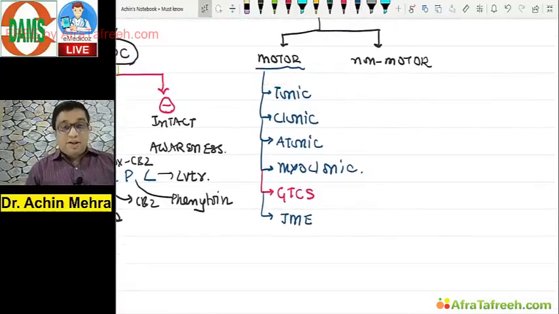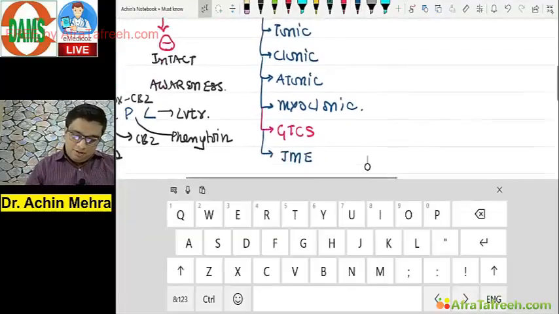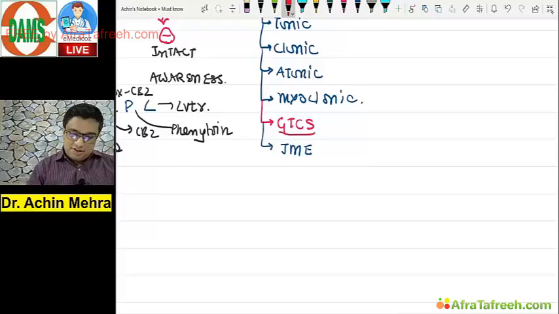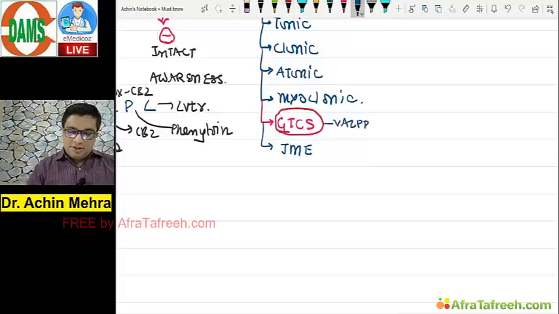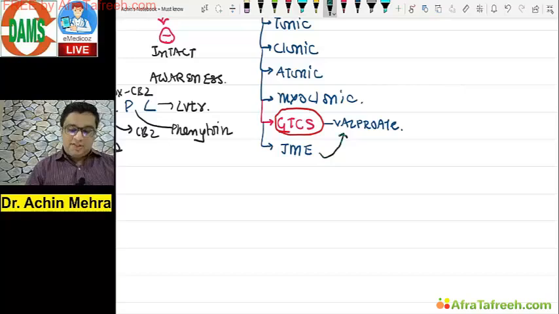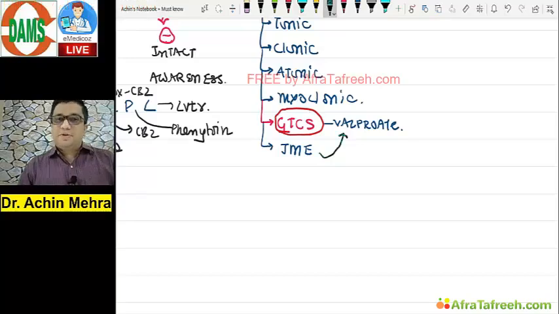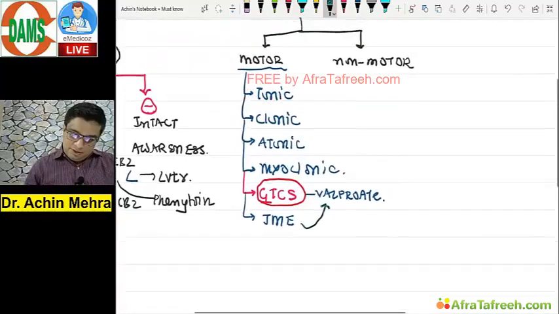Before I forget, you should tell me the drug of choice for all these seizure types. For a patient with GTCS episodes, the drug of choice is always considered to be valproate. And for juvenile myoclonic epilepsy, again the drug of choice is valproate. V for victory, V for valproate, that should be the concept in your mind. It's a broad spectrum anti-epileptic anytime.